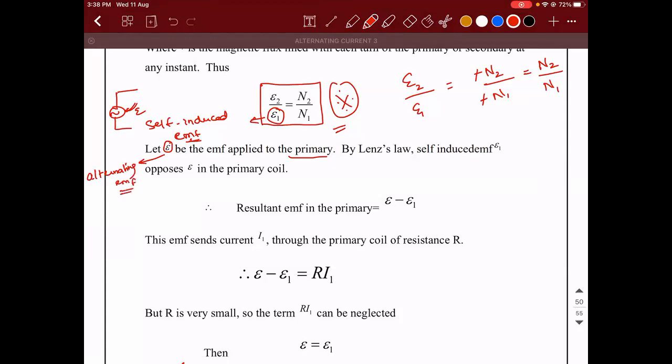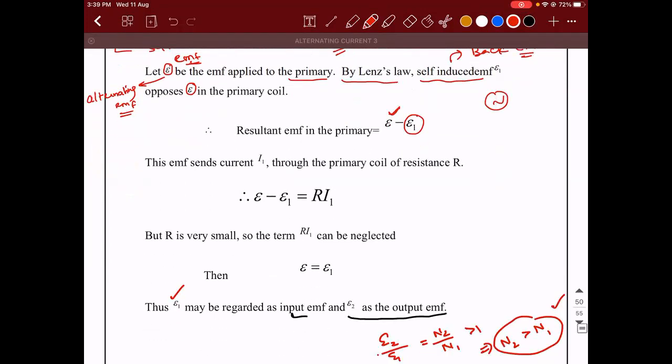Let E be the EMF induced across the primary, then by Lenz's law, what can I say? The self-induced EMF E1 opposes E, because self-induced EMF is also called back EMF. If you guys recollect, it is also called back EMF. So this EMF E, which is due to the source, will be opposed by the back EMF. So E minus E1 will be the total EMF across the primary coil.